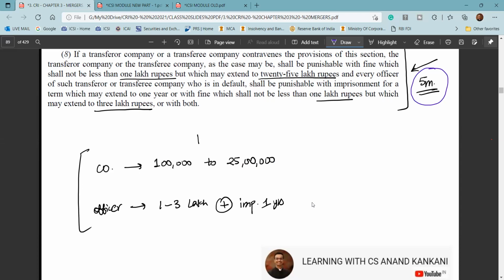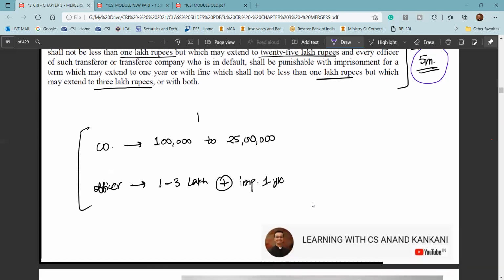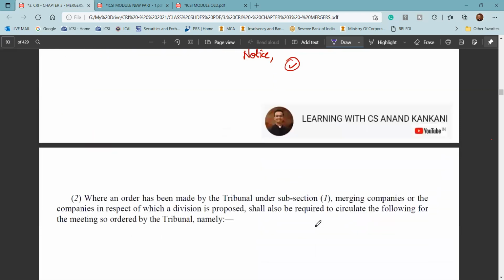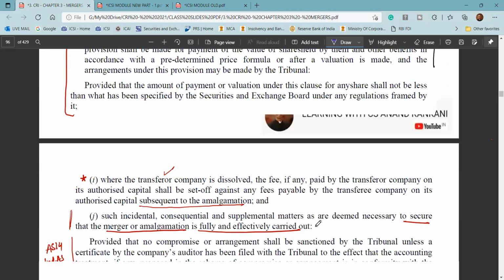So if you can do so, well and good. If you cannot, just remember that 1 lakh, 5 lakh, like these are the common penal provisions. So out of at least 5 marks, you will secure 1 or 2 marks, and I think that's more than sufficient, right? So this is what we had covered in section 232.